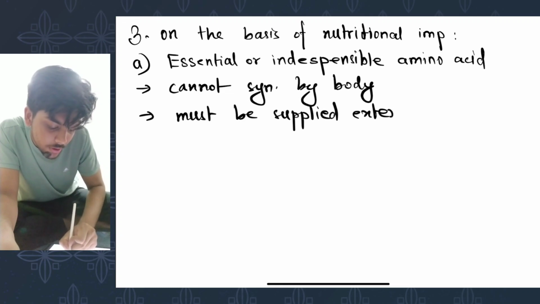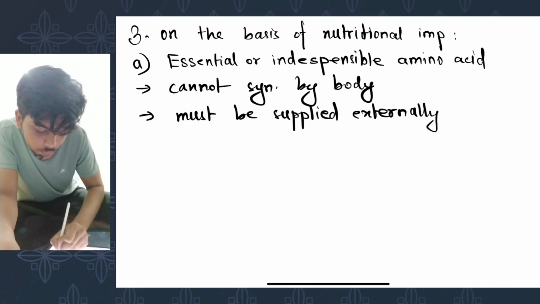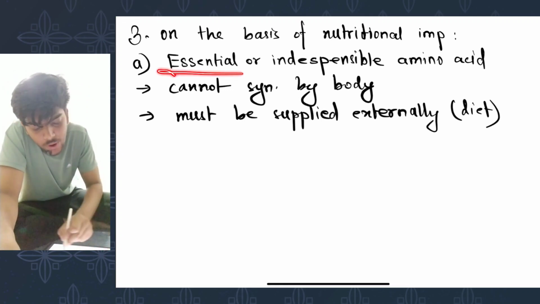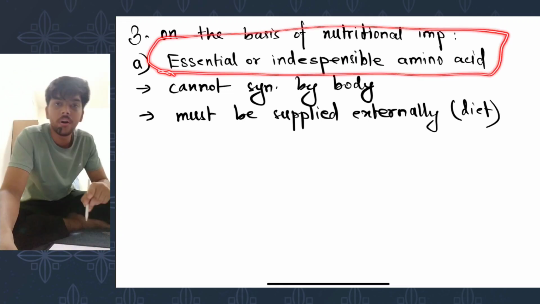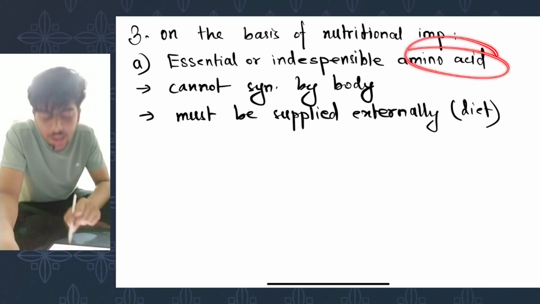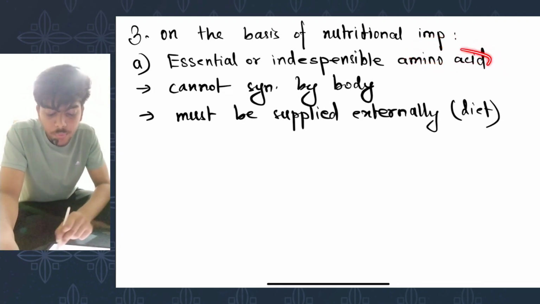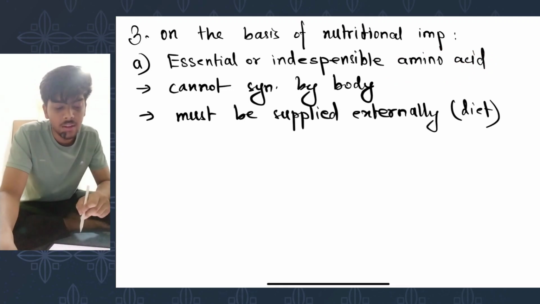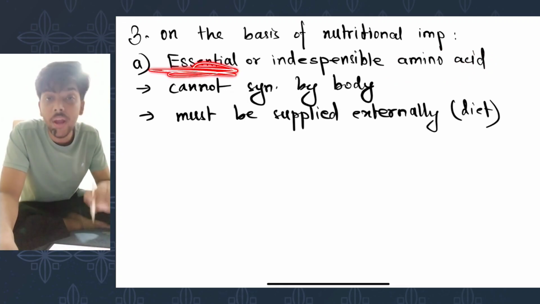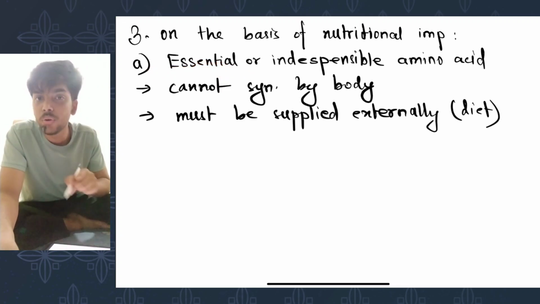By externally, I mean through diet. So basically, these essential amino acids are essential to your body because your body itself can't produce them. You need to take these amino acids through diet, and that is why they are called essential amino acids, because they are essential in a way that you have to take them yourself.